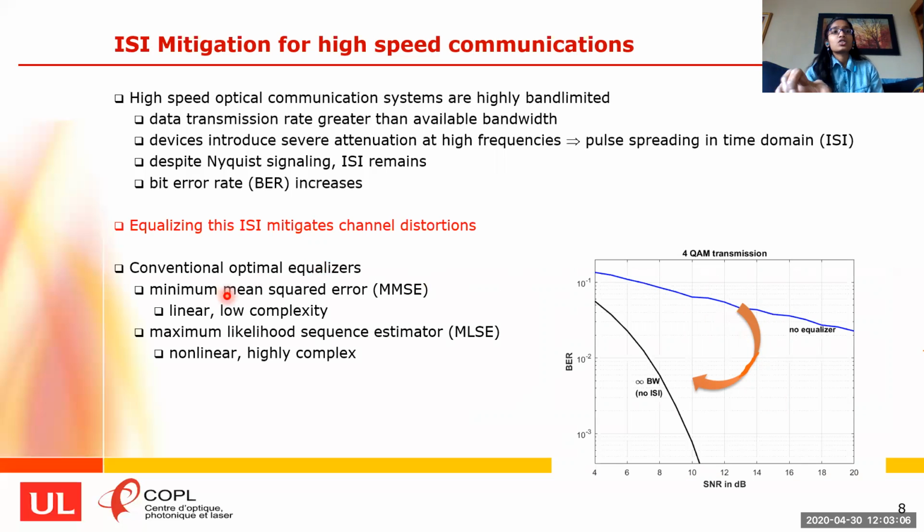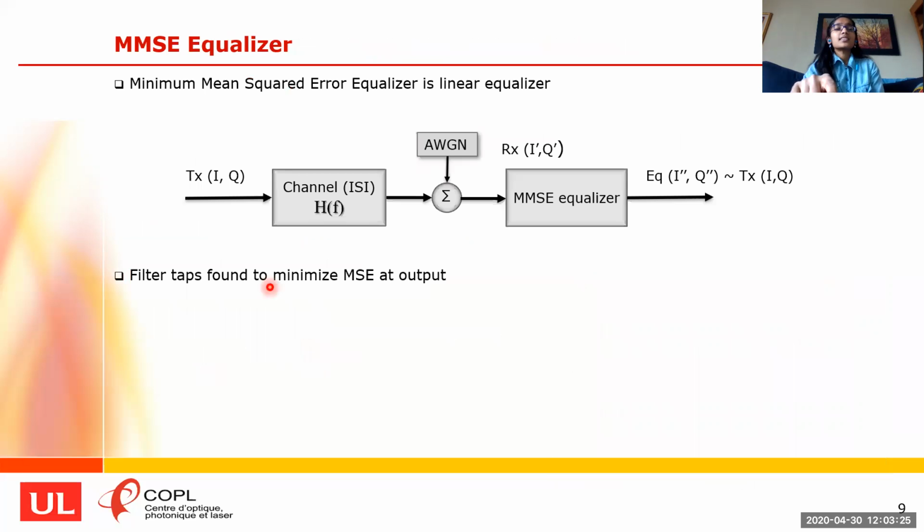There are a few conventional optimal receivers in digital signal processing. We have the minimum mean squared error equalizer, which is a linear equalizer with low complexity. And then we have a very effective and excellent solution provided by the maximum likelihood sequence estimator, but this estimator is highly complex. We will look into these equalizers now. This is the typical communication block diagram. We have the transmitted symbol that passes through the channel, which induces the ISI into it.